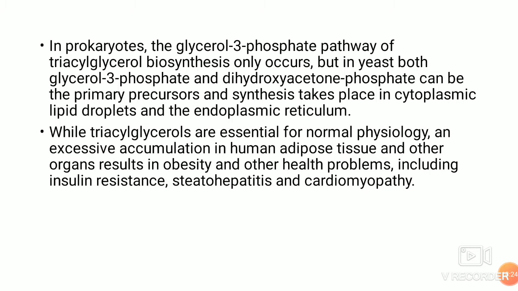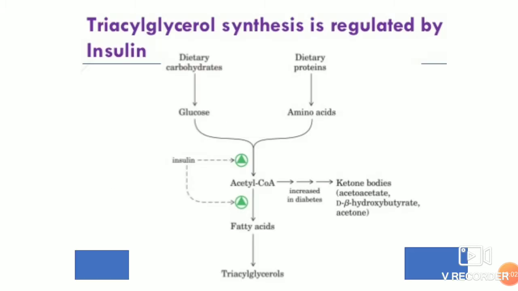In prokaryotes, only the glycerol 3-phosphate pathway of triacylglycerol biosynthesis occurs. But in yeast, both glycerol 3-phosphate and dihydroxyacetone phosphate can be the primary precursor, and synthesis takes place in cytoplasmic lipid droplets and the endoplasmic reticulum. While triacylglycerols are essential for normal physiology, excessive accumulation in human adipose tissue and other organs results in obesity and other health problems, including insulin resistance, steatohepatitis, and cardiomyopathy. So triacylglycerol synthesis is highly regulated.